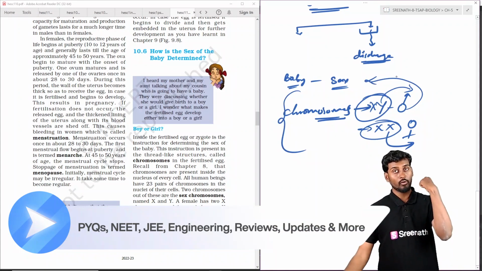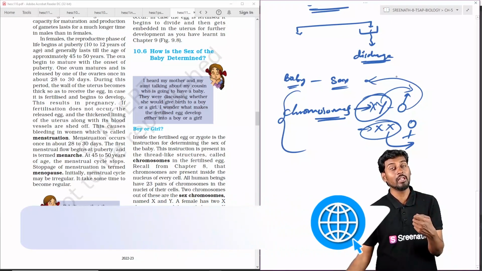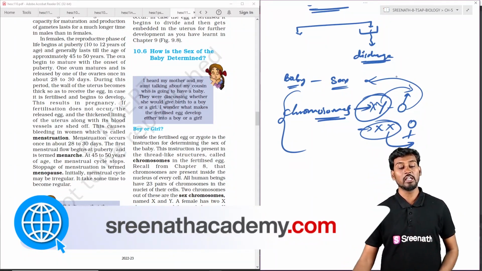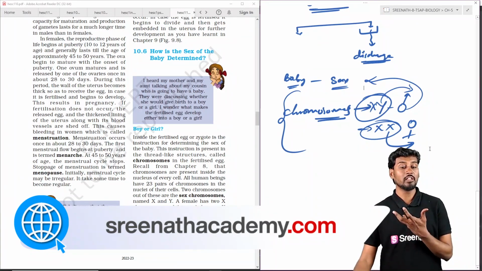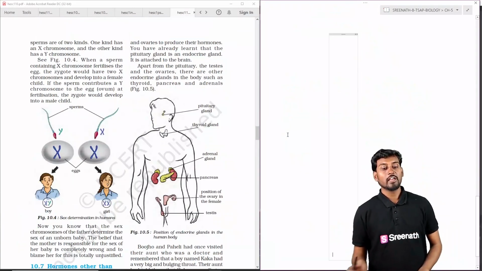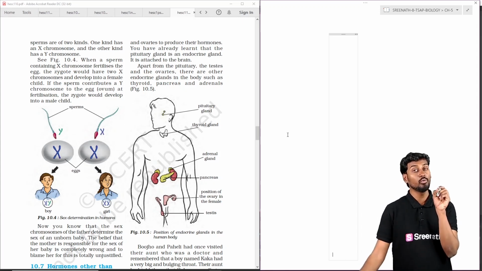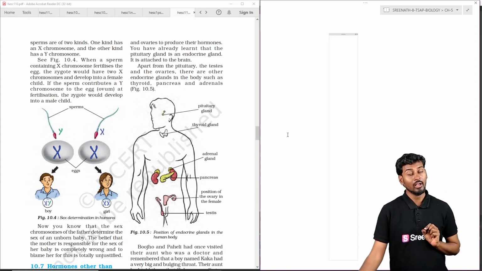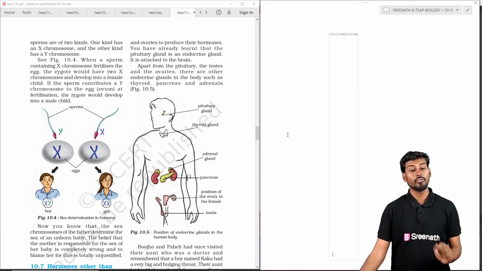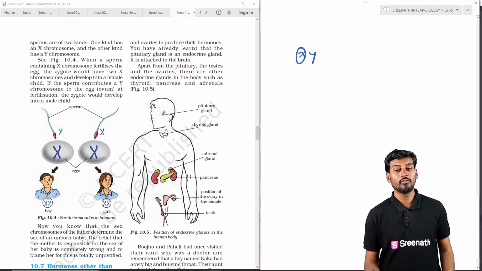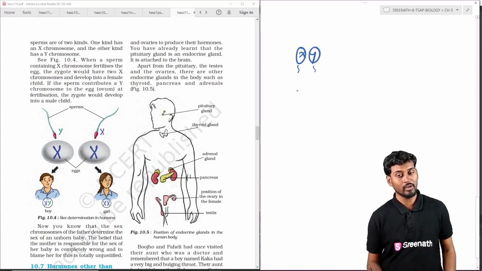So whether the baby will develop into male or female in the future is recorded in the chromosomes, and the chromosomes carry the factors which develop the sex of the individual. As we see in the diagram, this is the sex determination in human beings. The male is the one who has the ability to decide the sex of the fetus. Some of the sperms have the X chromosome, and some of the sperms have the Y chromosome.